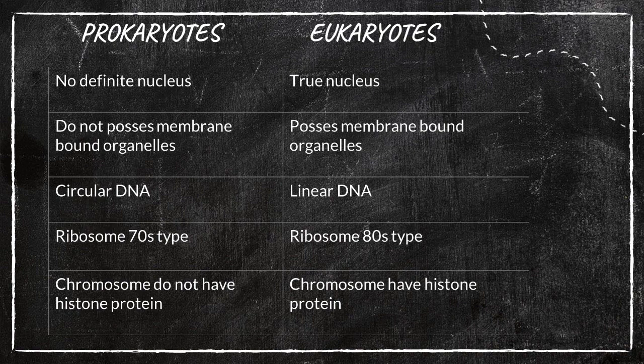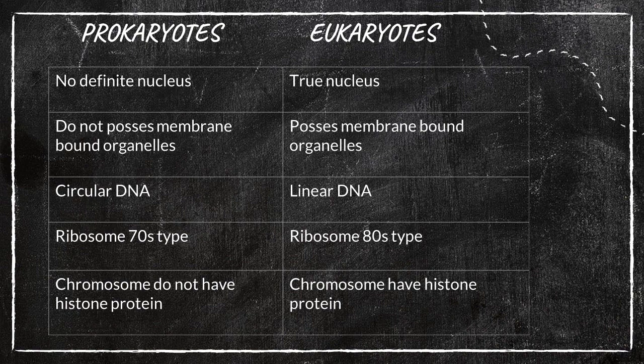Endoplasmic reticulum will be absent in prokaryotes, but eukaryotes possess membrane-bound organelles. Next difference: prokaryotes have circular DNA, but in eukaryotes the DNA is linear, like a chain.